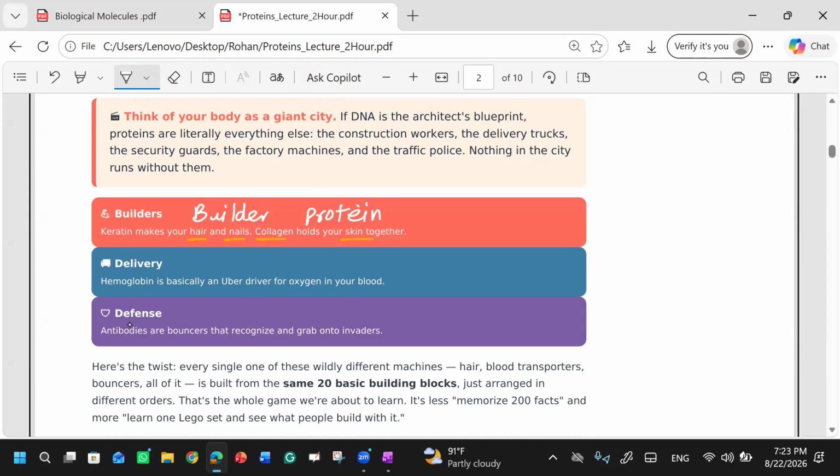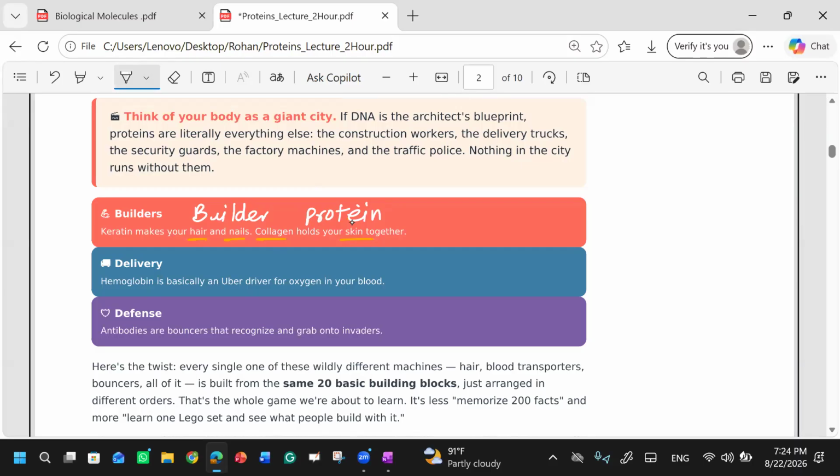No. Hemoglobin actually carries oxygen from your lungs. We breathe in oxygen, and the oxygen is in our lungs, right? So how this oxygen goes to different parts of the body, how it enters the blood, the hemoglobin carries it. Hemoglobin carries it from the lungs and delivers it to different parts of your body where it is needed. Just like the delivery company, what is their function?